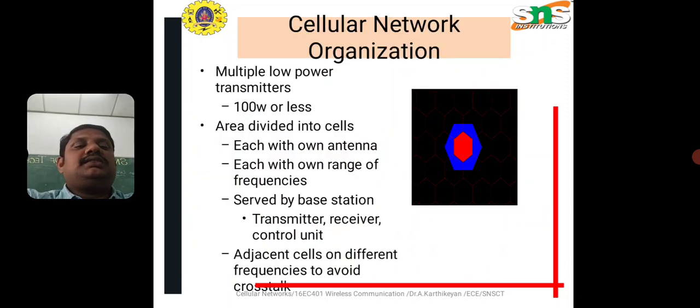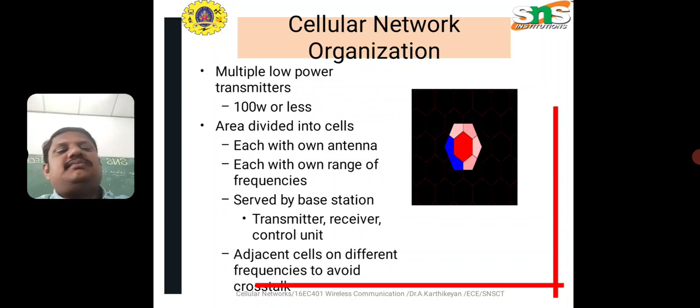In the cellular organization, we have multiple low power transmitters, 100 watts or less, that we can use for transmission. The area is divided into cells. Why is it divided into cells? For coverage purposes. Each cell has its own antenna and its own range of frequencies. With the help of its own range of frequencies, we can interconnect with the cellular sites.